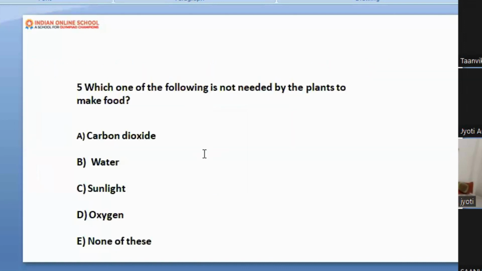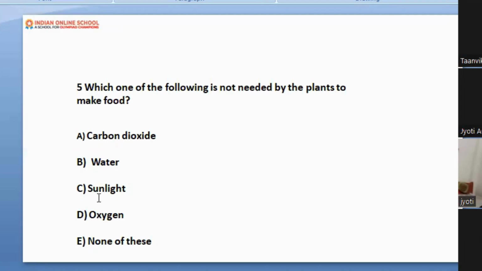Here is the question that I want you to answer. Which one of the following is not needed by the plant to make food? Okay, now tell me. Let me give you a little hint. Plant needs water. Does a plant need water for making food?